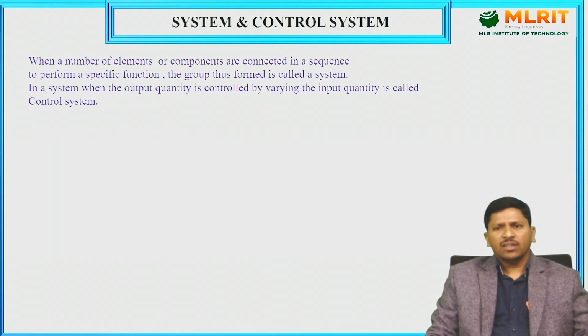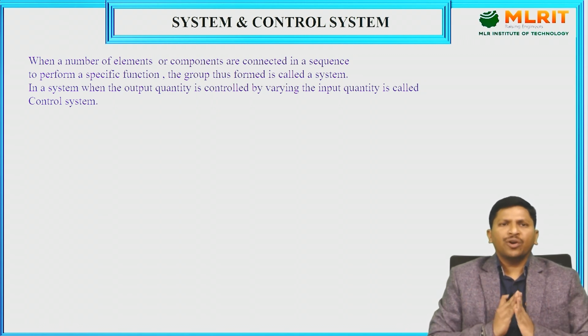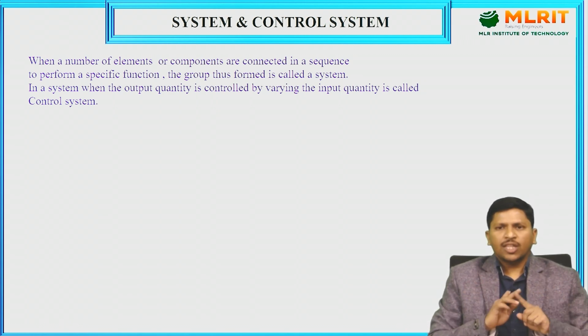Whenever a number of elements or components are connected in a sequence to perform a specific function, the group thus formed is called a system.